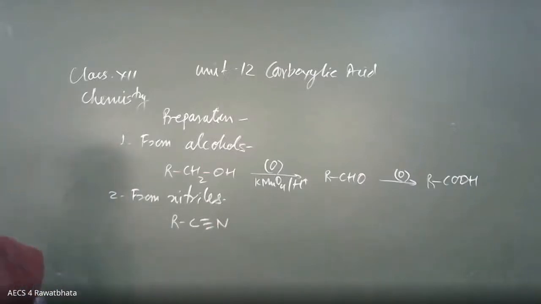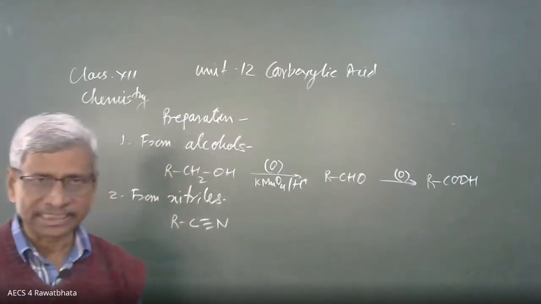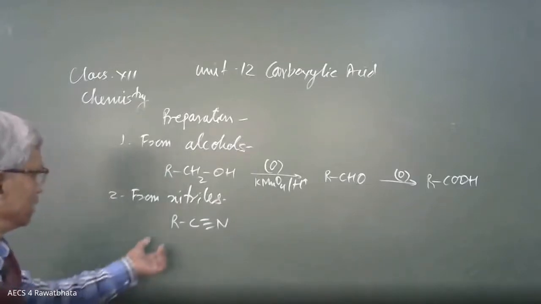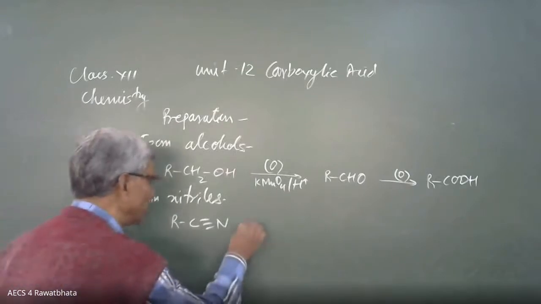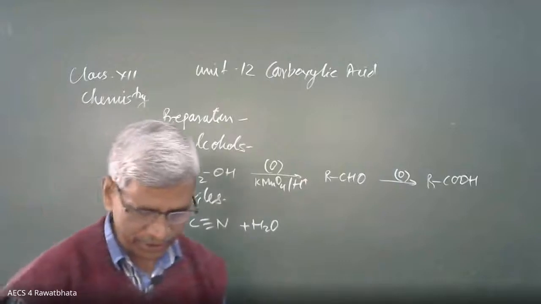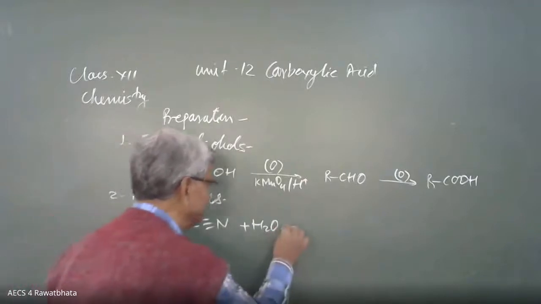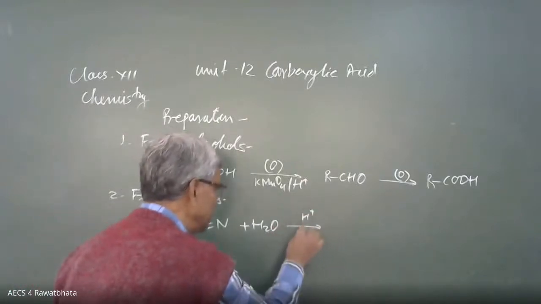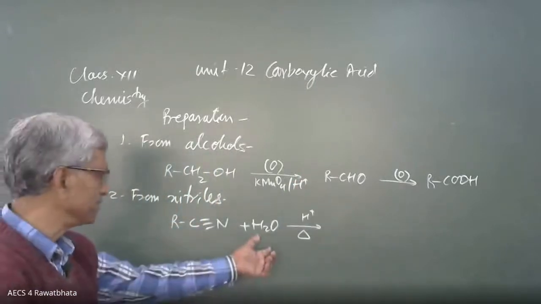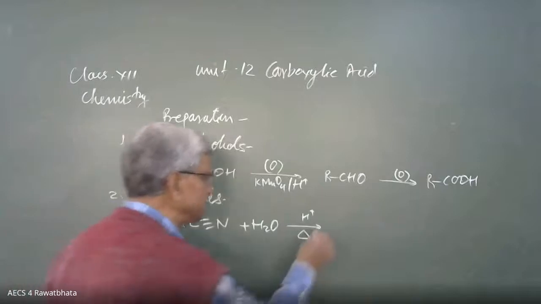Nitriles are CN and isonitriles are NC. In organic chemistry, we call them like this. RCN combines with water, H2O, in presence of acid, H positive, and heat. It is hydrolysis by water. It is going to change into amide.